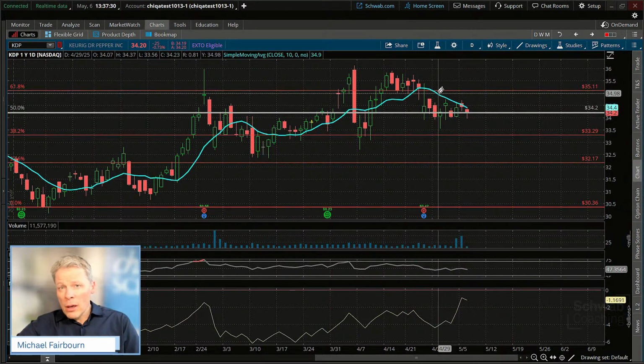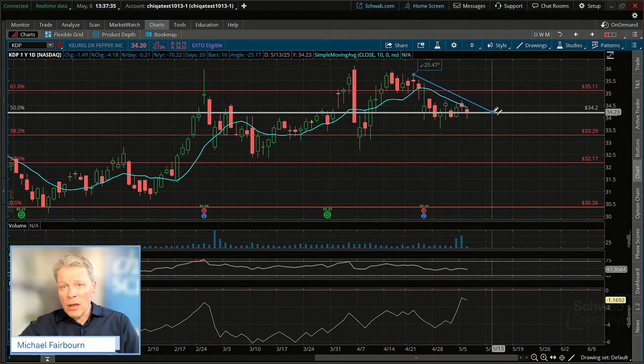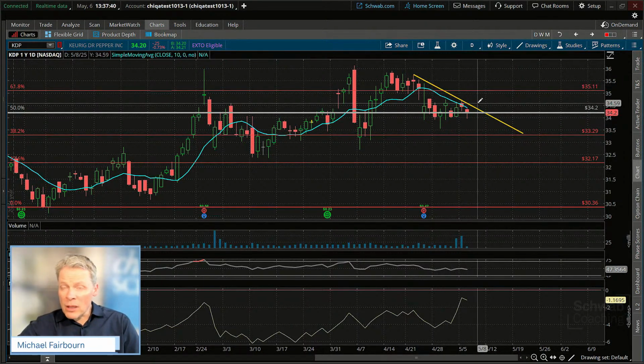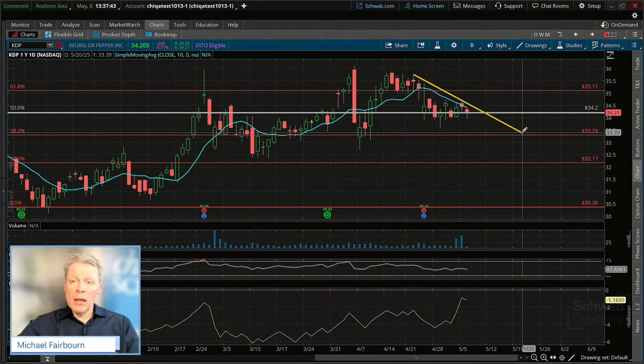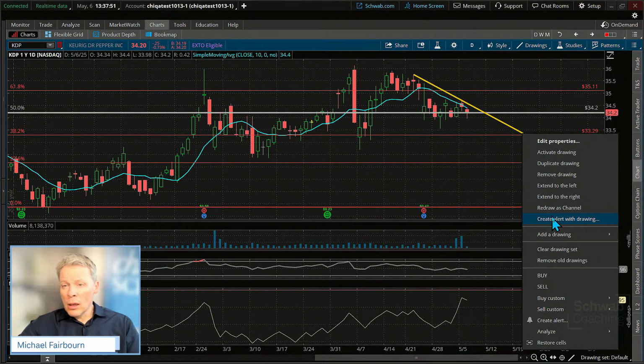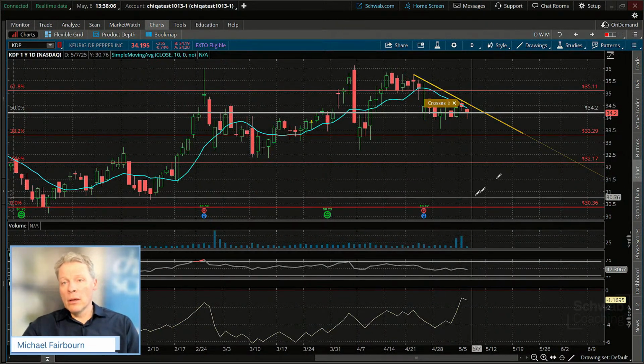I'm going to click right here on our trend line and draw a trend line coming off the top right there. Maybe an interesting indication of a change in trend. We could also have one coming off the tops here to give us an early warning indication that it might be breaking out. Now I'm going to come down here, left click, create drawing from alert, and it's going to signal for us if it crosses above that trend line, and it can text us that information. So I'm just going to put down here trend line break, question mark right there, create.